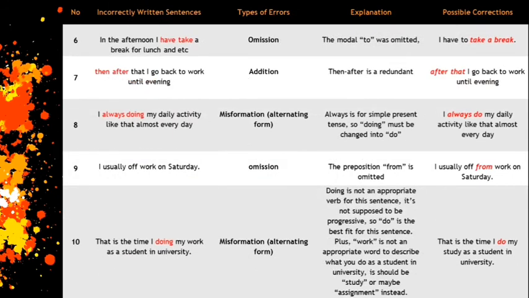In the fourth sentence, she said, "in the afternoon I have take a break for lunch and etc." The type of error is omission because the modal to was omitted. And the correct sentence should be, "I have to take a break."